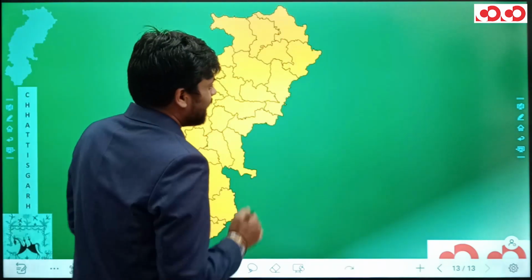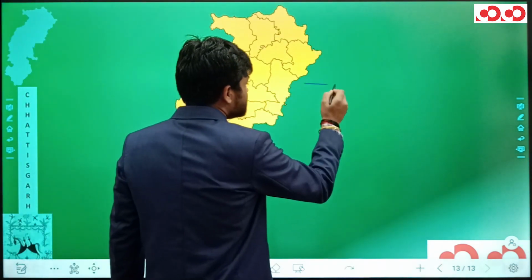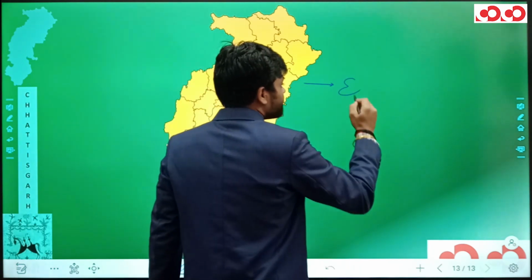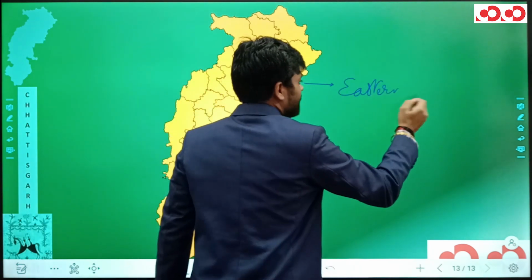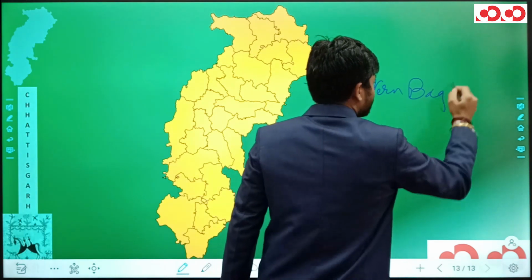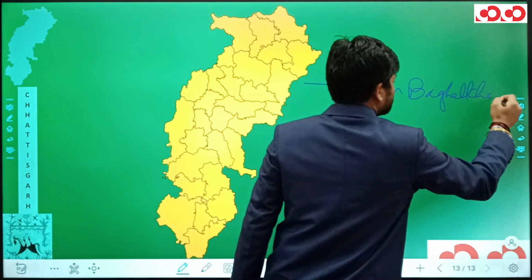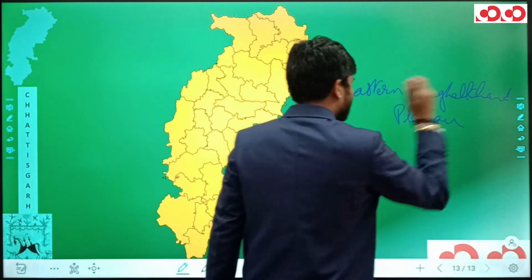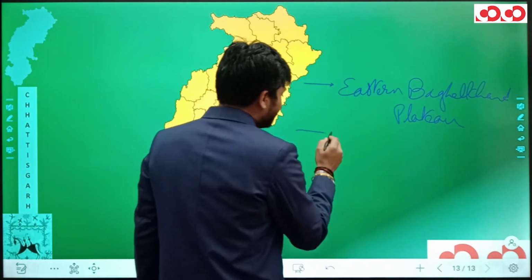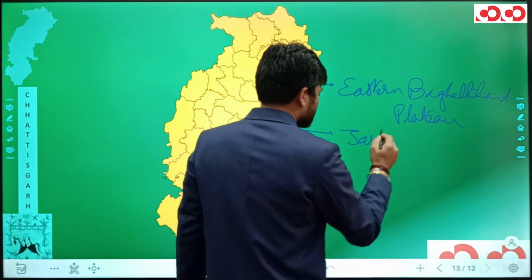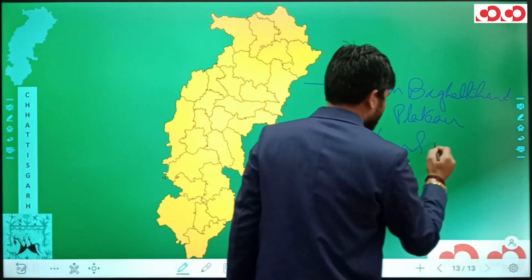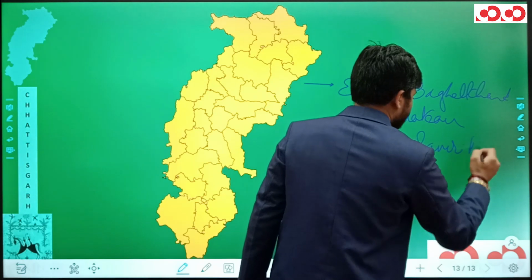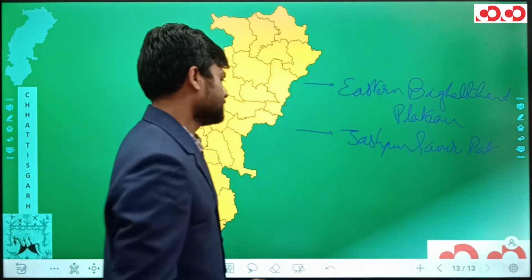Now, talking about the four physical divisions of Chhattisgarh, the first one is Eastern Baghelkhand Plateau. Second one is Jashpur Samri Pat.